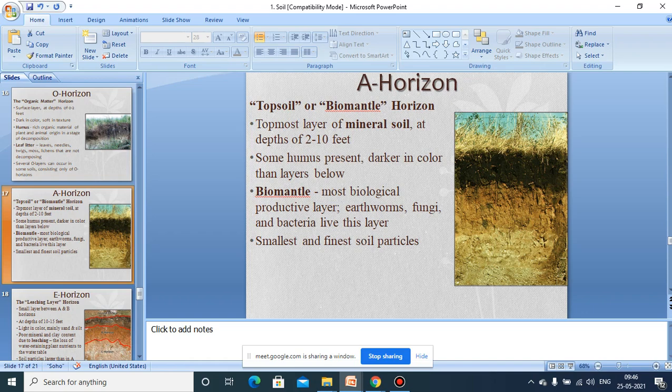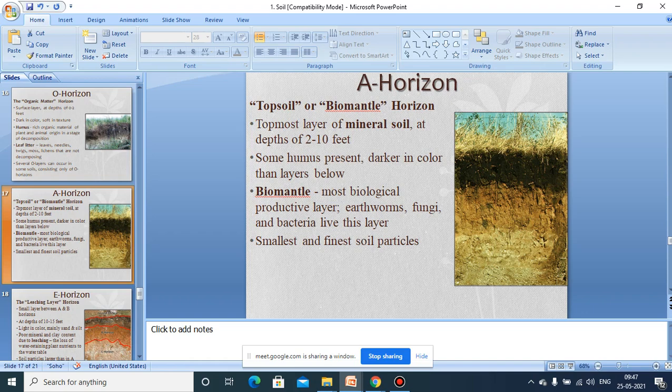Then the A3 layer is a transitional layer. Transitional layer means it is merging with the lower B horizon. So the topmost horizon is the O, followed by A. A is divided into A1, A2, and A3, and the A3 layer is a transition layer which merges with the B horizon at the lower end. In some cases, this layer is unable to be recognized in some soils, because it is a transition layer which is merged with the B horizon.